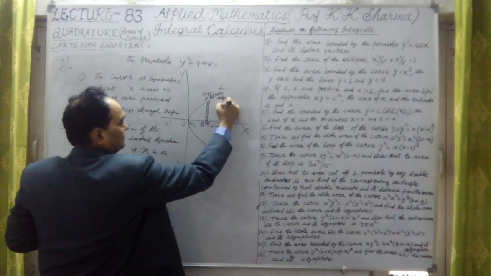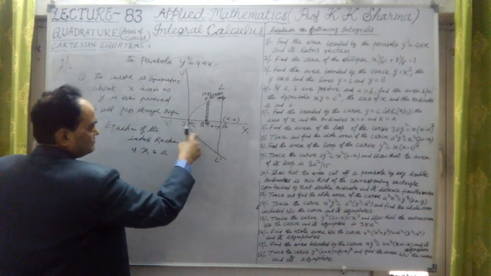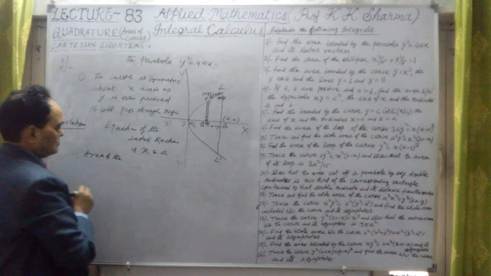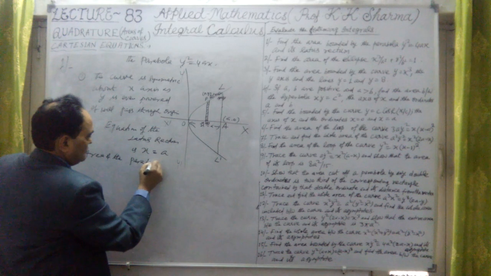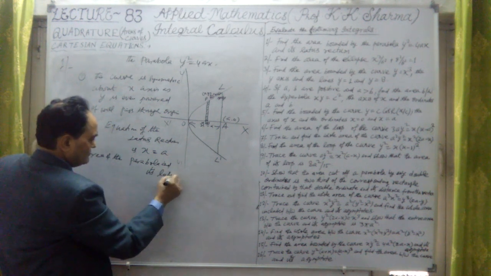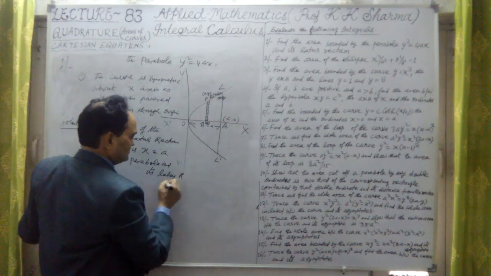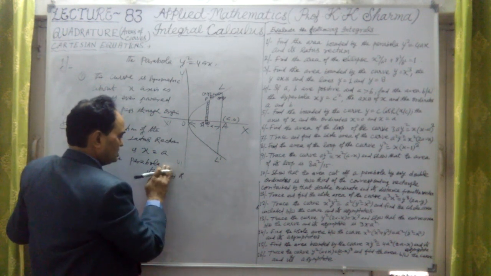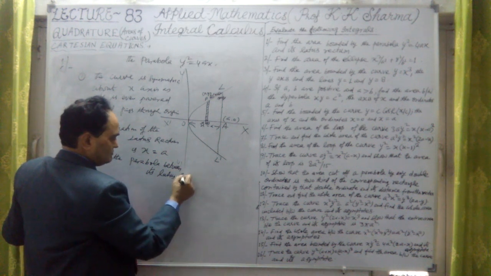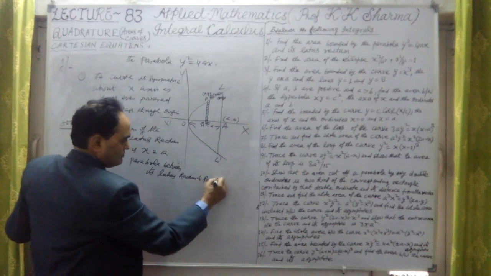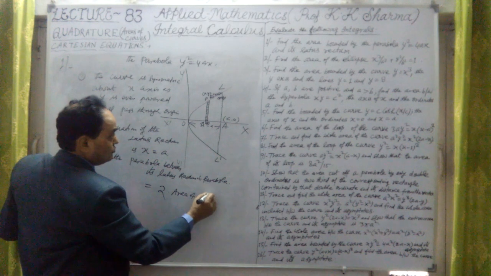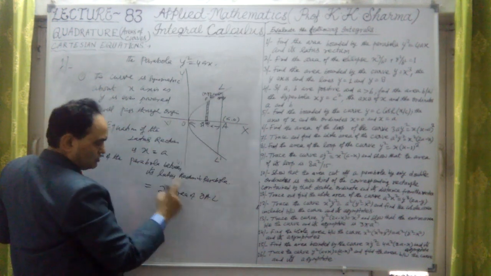So if I find the area between the latus rectum and the parabola, the area between its latus rectum and parabola can be written as twice the area of figure OAL, this upper part.